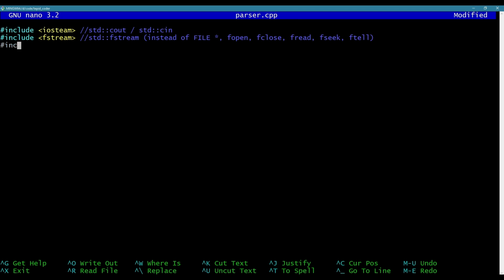Okay, and now I'm going to need to use string for storage, so std::string. And I'm going to use std::map, a map of a key and value. I'm going to do this std::map of std::string for the key and std::string for the value.